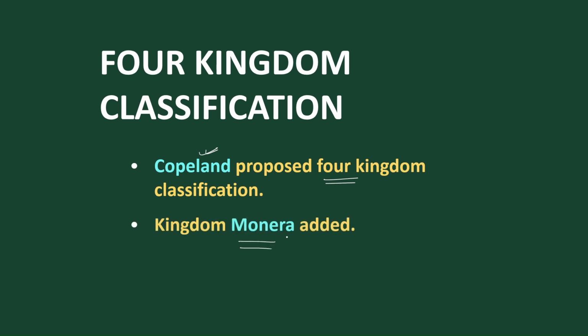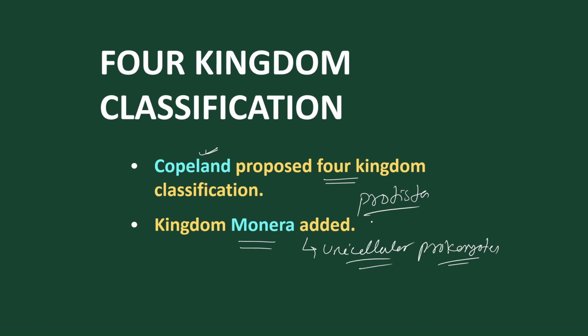So he added Monera, and inside Monera all unicellular prokaryotes will be included, and in Protista all unicellular eukaryotes are included.